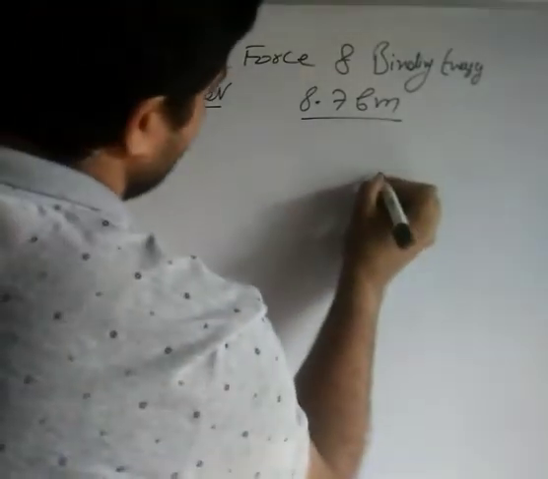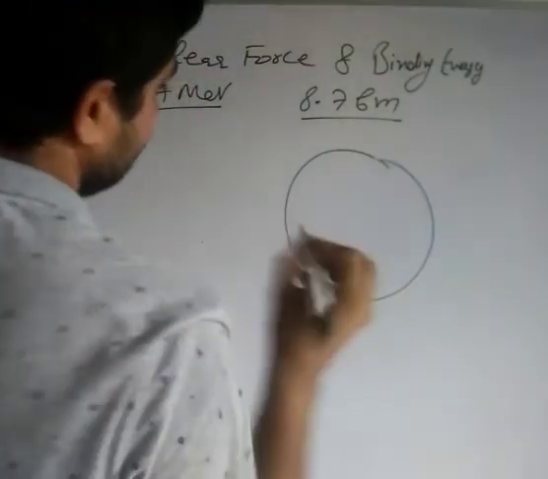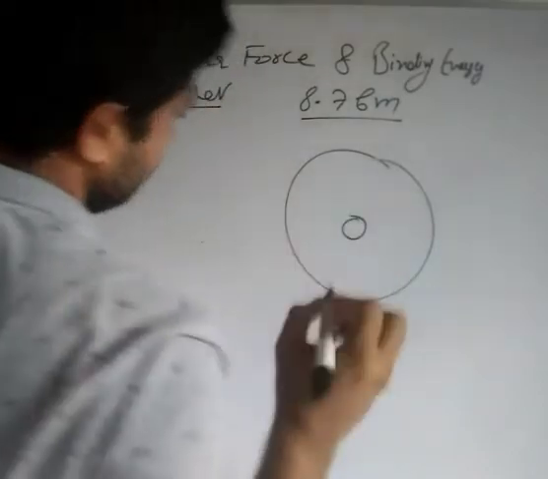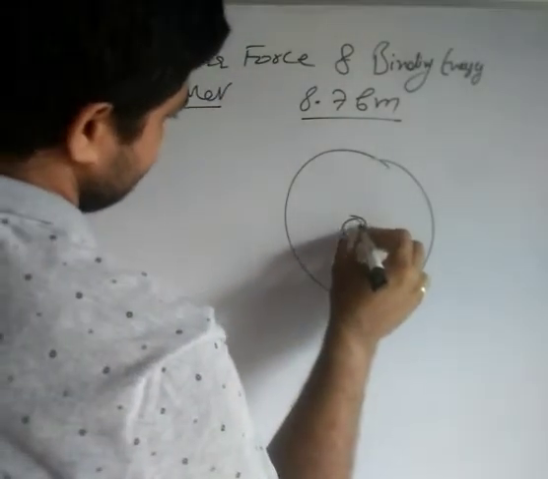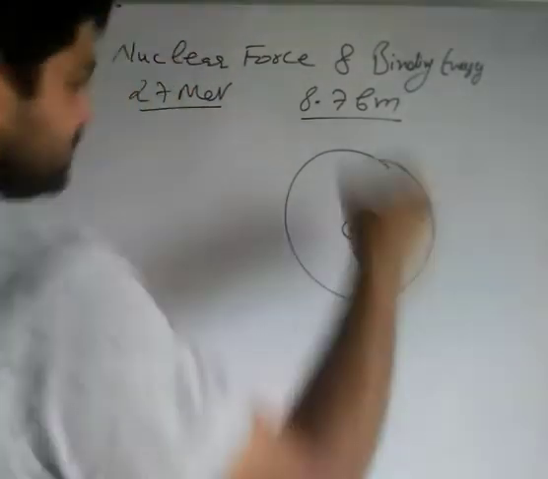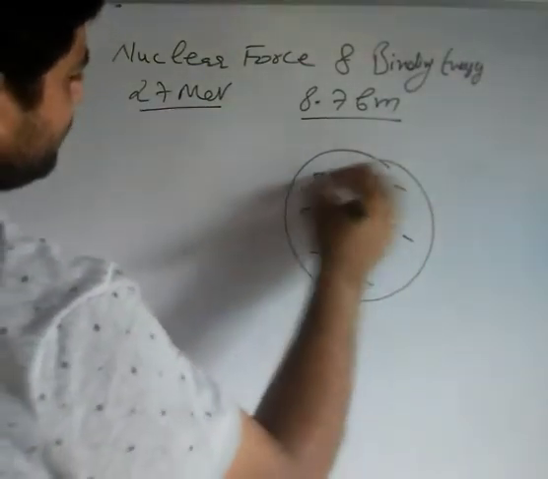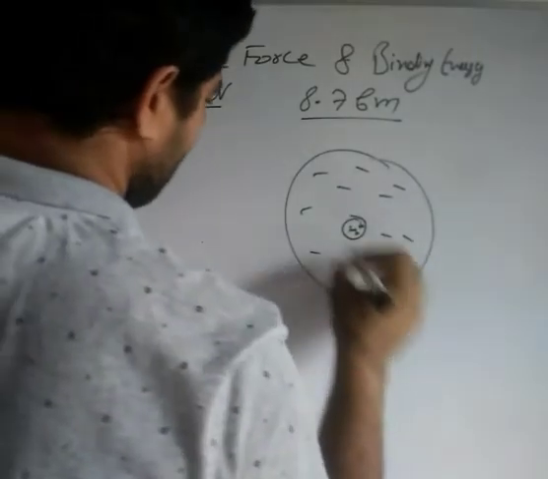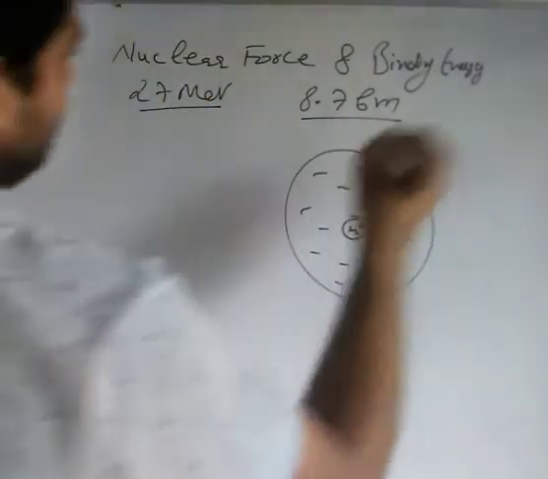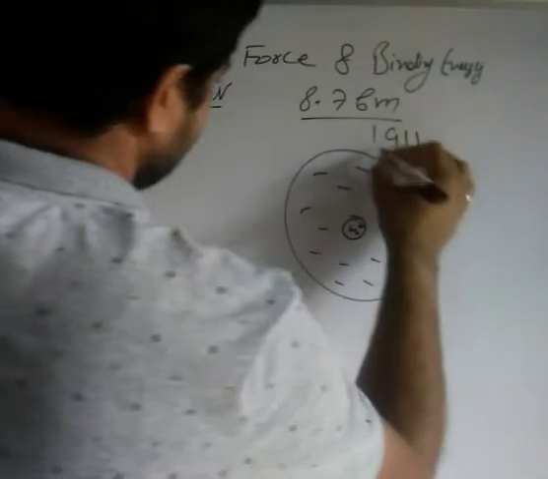Okay. Now, according to the Rutherford nuclear model of the atom, suppose this is your atom, then inside the atom you have a positive core which contains positive charge, that is protons. Outside that positive core you have negatively charged electrons uniformly distributed. This is the model of the atom that Rutherford gave in the year 1911.